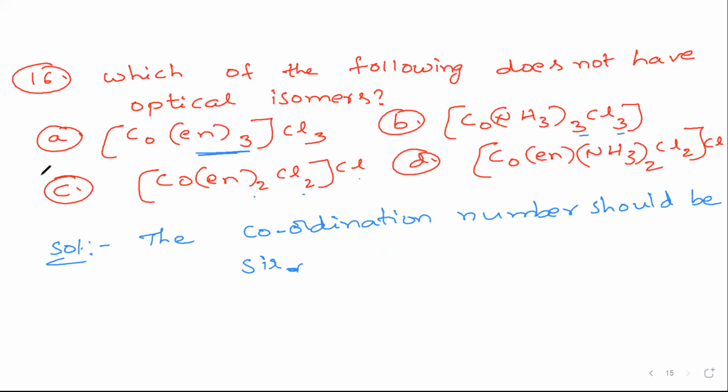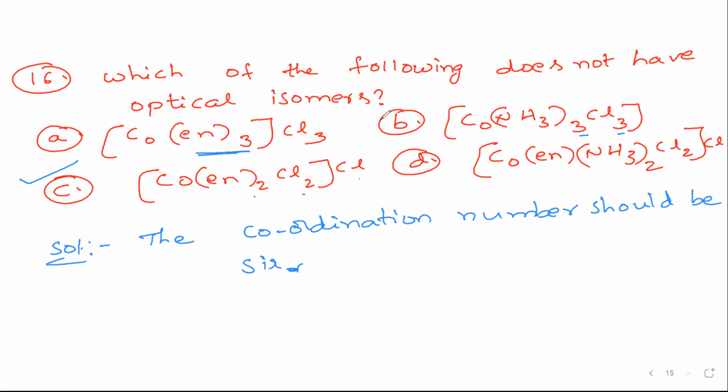So the answer is definitely option C? Option C contains 2 bidentate ligands, 2 plus 2, 4, 4 plus 2, 6. No, it is not correct. This is question number 16.